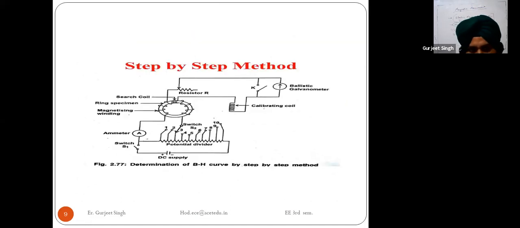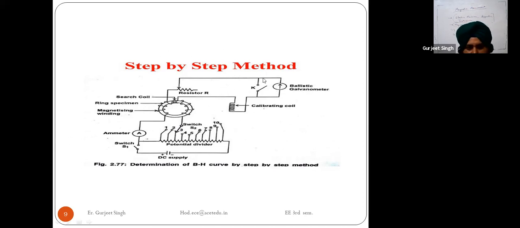We connect the switch S2 to different points: the first point, the second point, the third point, up to the tenth point. When we connect the switch to different points, we note the value of B and the corresponding value of H.